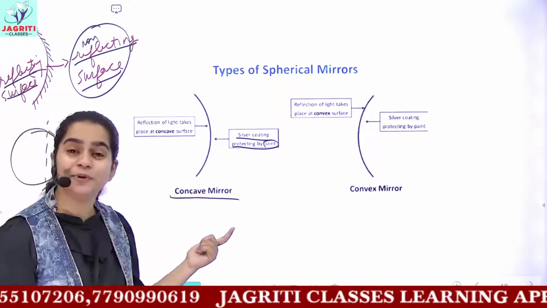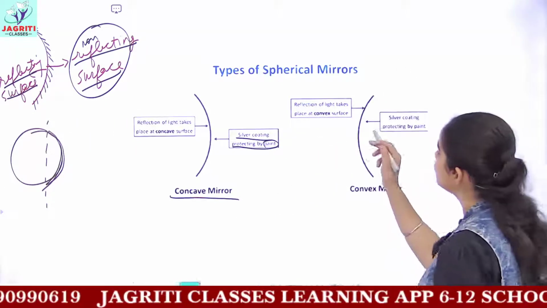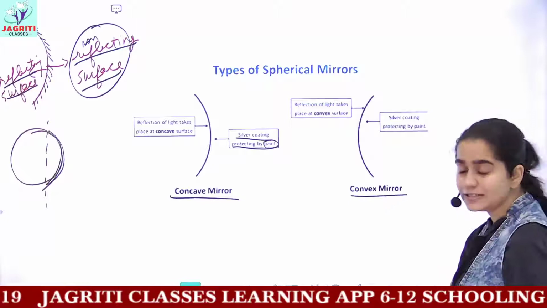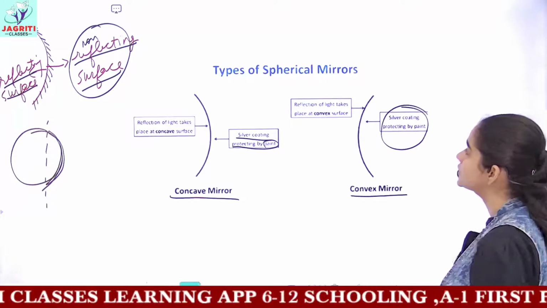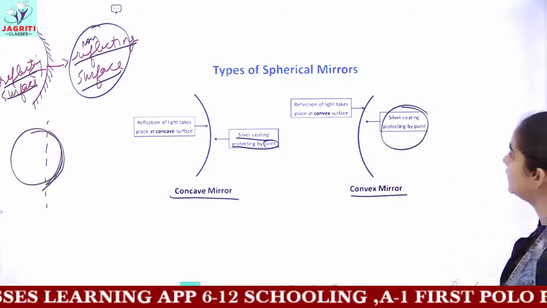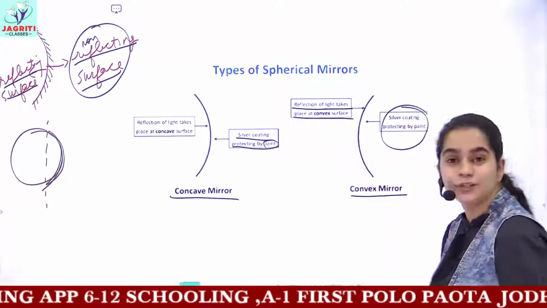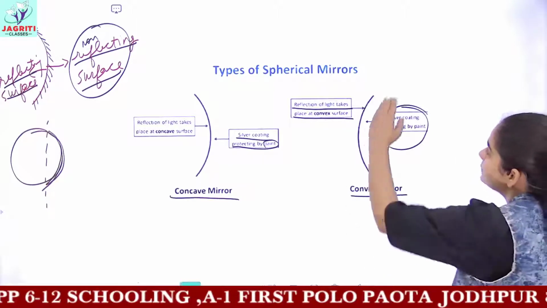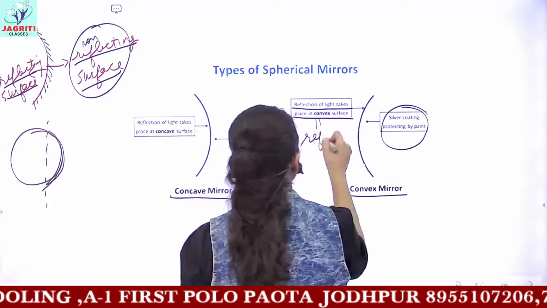And whenever you have a single reflecting surface, if the reflecting surface is present inside or inwards, then you call it a concave mirror. And if the reflecting surface is present outside, you can see here you have a convex mirror, and in the convex mirror, you coat it with paint or silver at the inner side, okay? And towards the outer side, the reflection takes place. And hence, where the reflection takes place, you can call this side the reflecting surface.